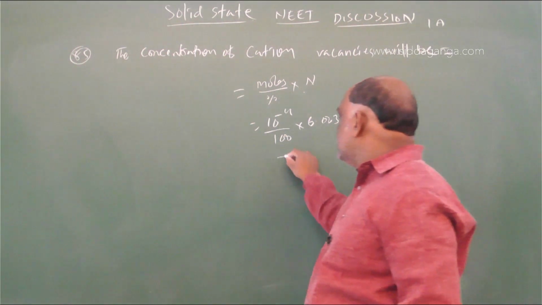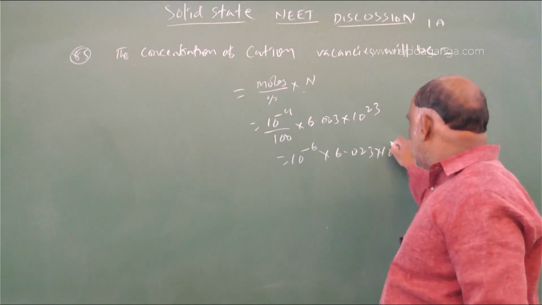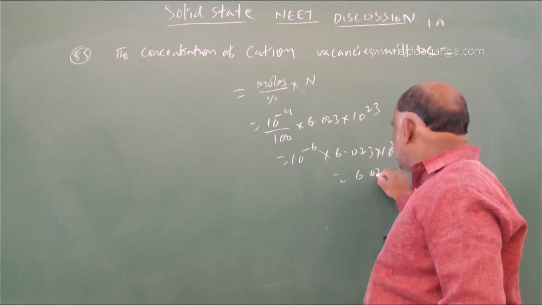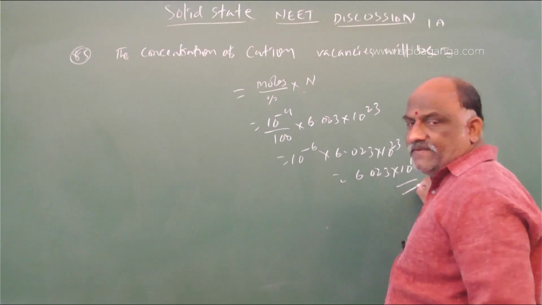That is equal to 10 power minus 6 into 6.023 into 10 power 23, which is 6.023 into 10 power 17 is the answer.